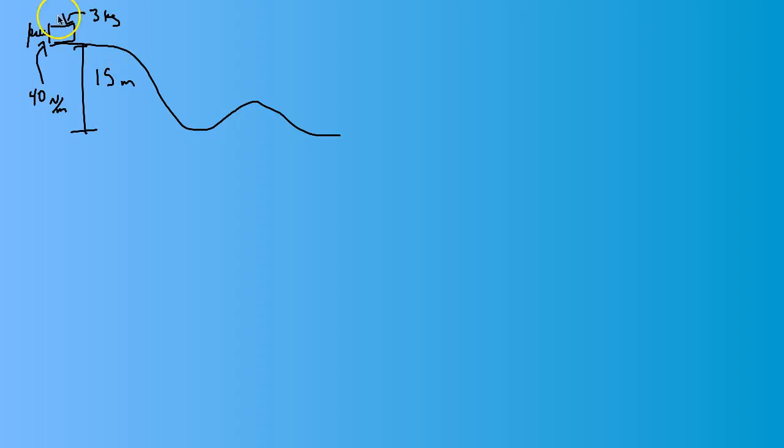Here's a scenario we can look at. We have a block that's compressing a spring, and we won't worry about the spring quite yet. Then the block's on a 15-meter hill, and here goes the hill. It's going to go down and up and down, and this is probably the ending point. It's going to keep going, essentially forever. This is a little scenario where we have transformation of energy going on.